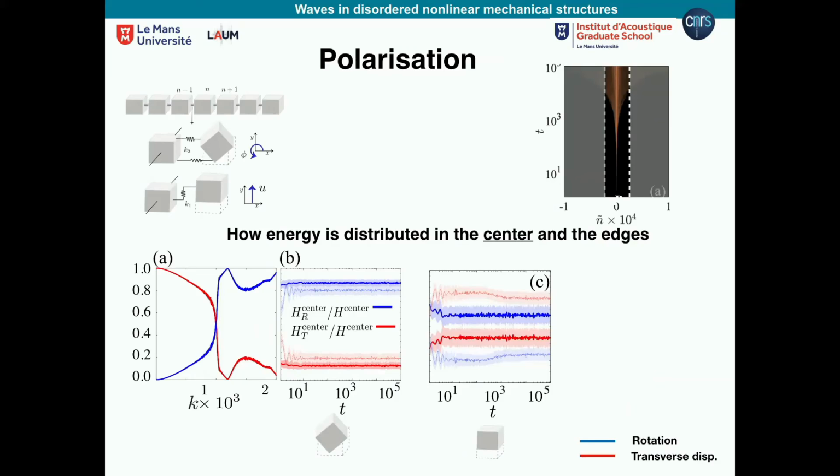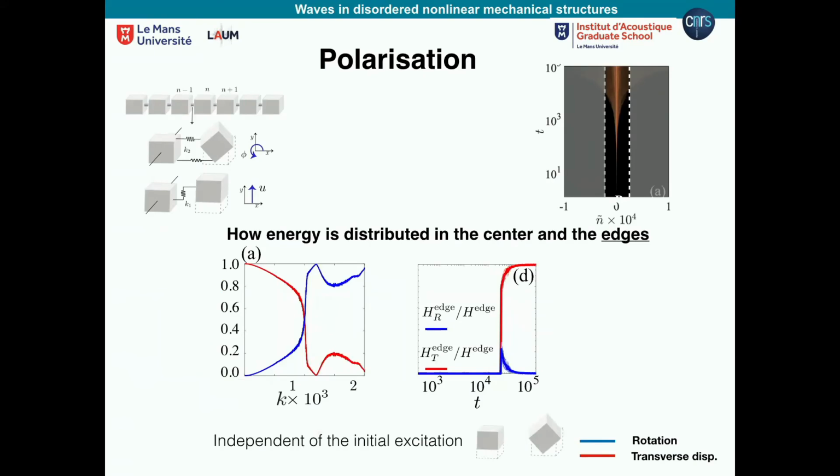So let's say it's close to 50. This is the amount of energy, and the color is rotation or displacement. Okay, and you see again this strong dependence on how you excite the system, which makes it interesting. And this is the same idea, but for the edges. The edges are different. The edges are always more populating the transverse displacements.